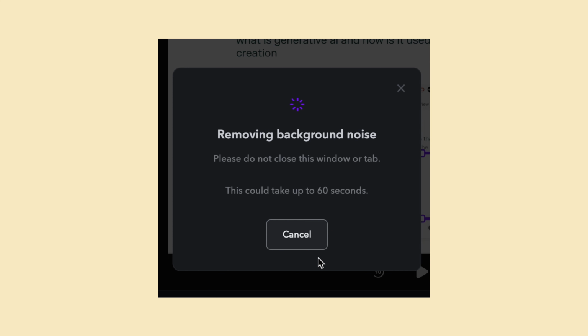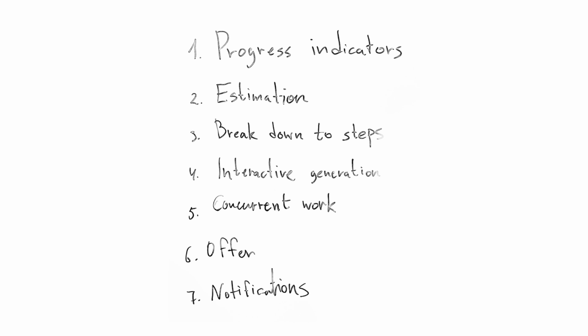So, let's summarize. Progress indicators, estimation, breakdown into steps, interactive generation, concurrent work, offer, notification. Check how well you have considered these points.